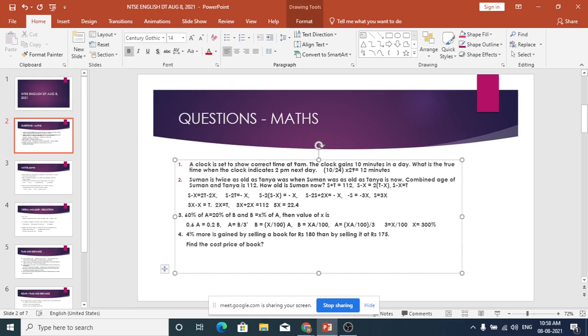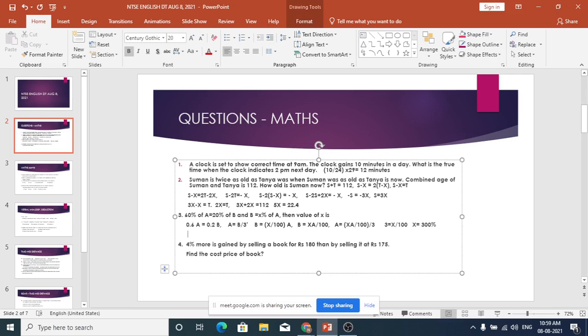X equal to 300% of A. So it means if A equal to 2, B is equal to 6, that is the meaning. Then 60% of A is 1.2, which is equal to 20% of B, 1.2. Yes, correct. Now let us take from the answer, then we will understand.